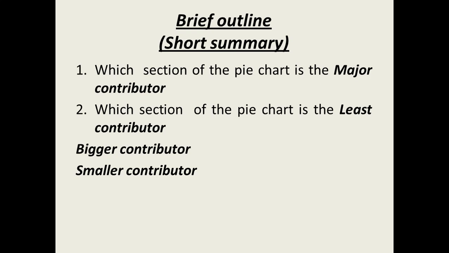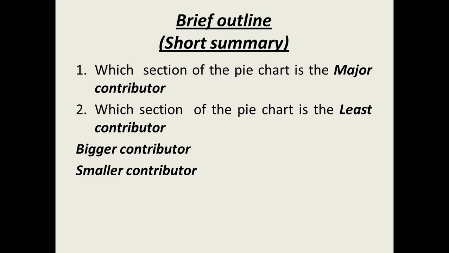See, what we have done is we have written the introductory part, the opening lines, isn't it? Based on the question only, we formed our opening lines. Now later we are going to write a short summary. How are we going to do that? We have to go back to our pie chart for the year 2010 and see which section of the pie chart is the major contributor and which section is the least contributor. And now we are going to write a brief outline, a short summary.